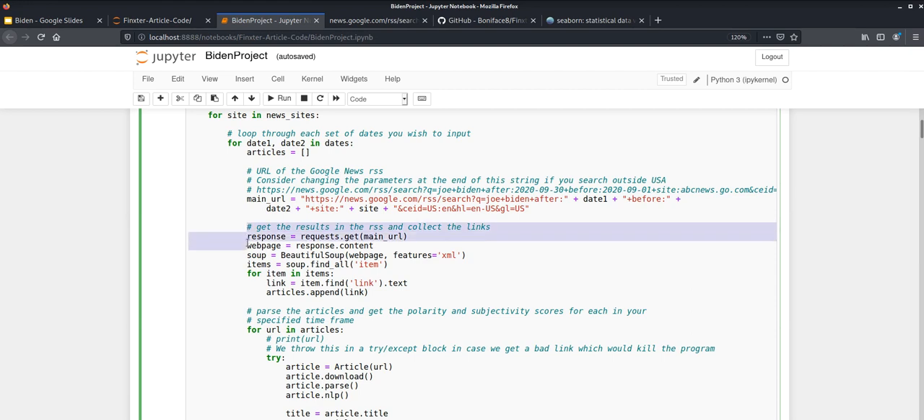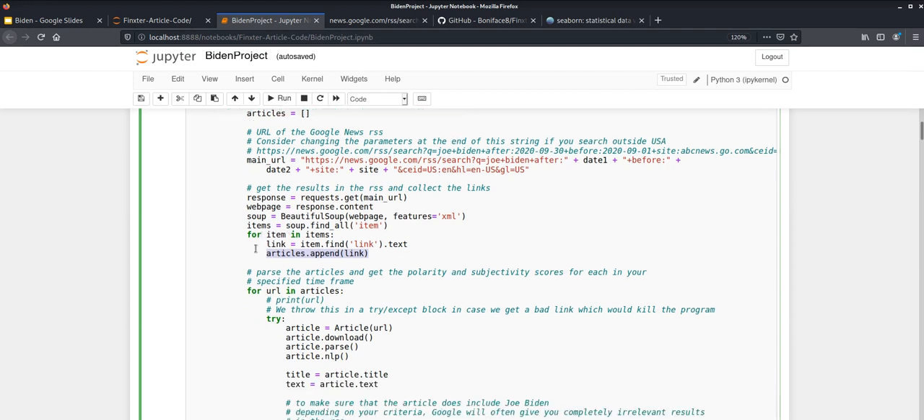Once we've pasted all of these variables into the Google RSS URL, we are now going to scrape the RSS feeds and collect all of the article links from the feeds. This is just standard RSS feed scraping protocol. As I said, I've done this before in my two previous videos. All of the links are going to be found in every item tag in the RSS. Very simple and easy to scrape.